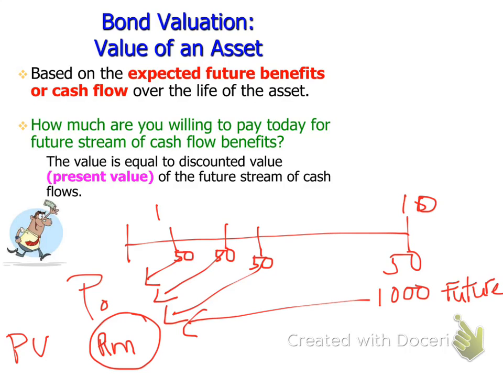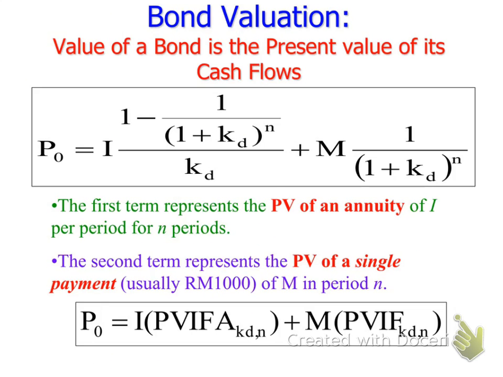If you still remember the present value, the formula is just the same, just that the name and the symbol are changed. Now look at the formula. Here P0 means the value of a bond in today's value. I represents the interest that you are going to receive. Kd is the required rate of return, N is the number of years, and M is the par value.